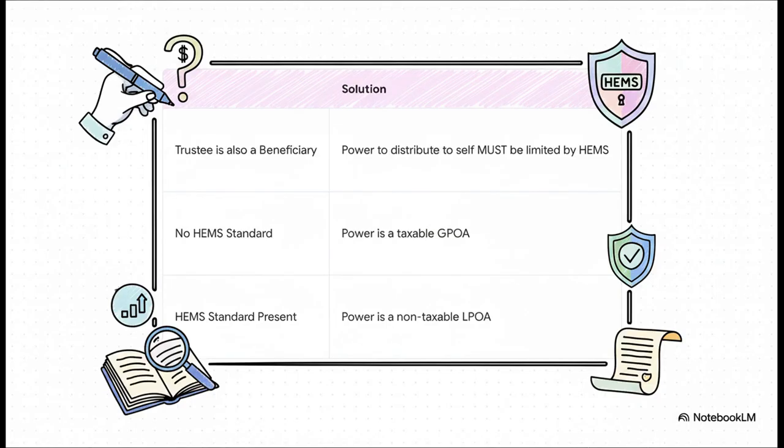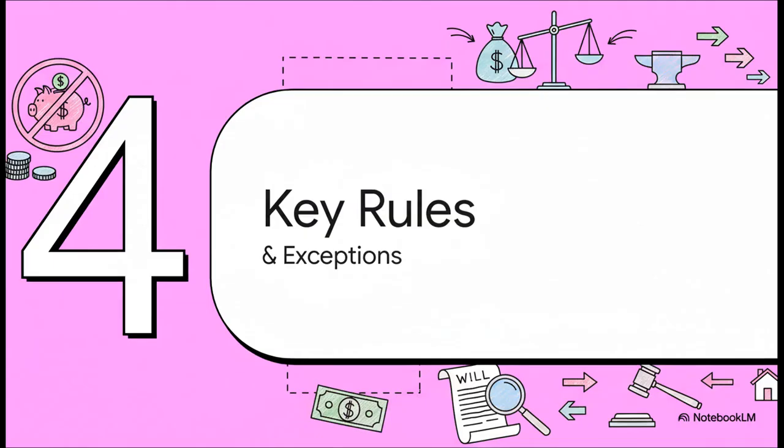Now here's a classic exam question scenario. You have someone who is both the trustee and a beneficiary. Probate Code Section 16081 is super important here. It says that if this trustee can make distributions to themselves, that power must be limited by a HEMS standard. If the language is broader, something like for their comfort or happiness, that's a GPOA, and you've just spotted a major tax problem. Okay, so we've got the 2 main paths down cold. Now let's layer on some of the key exceptions and special rules that will really help you nail those tougher questions and earn top marks.